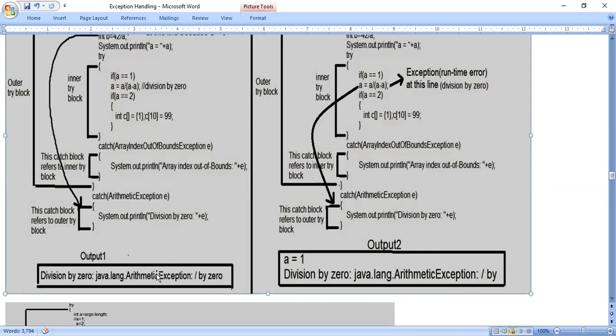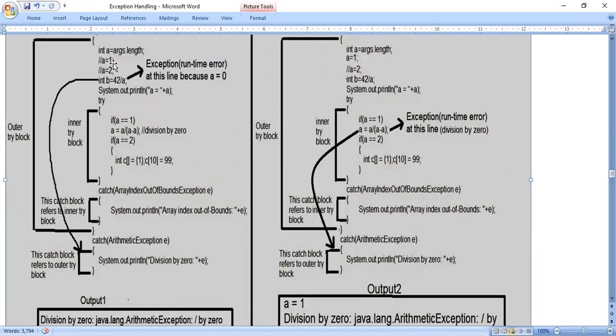I hope you people are getting it. So we should assume A value is 0, A is equal to 1, A is equal to 2. So three things are there here. First time we will assume A is equal to 0. So 42 by A, 42 by 0, we will get an error.